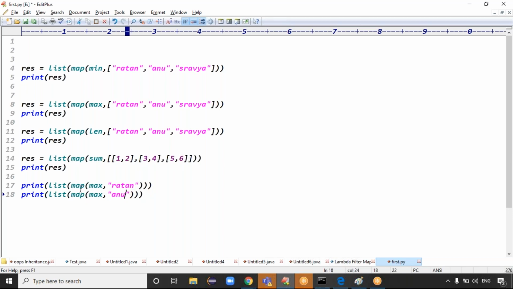Yeah, these kinds of questions are basically interview questions, guys. Min of Anu: even if you pass min of Anu, Anu is also string data, so it is applied on every character. Minimum is applied on every character. Then what is the output, guys?